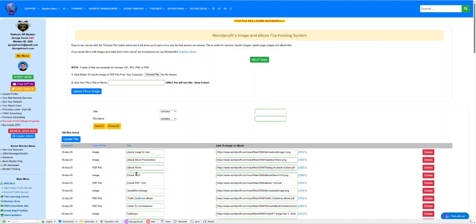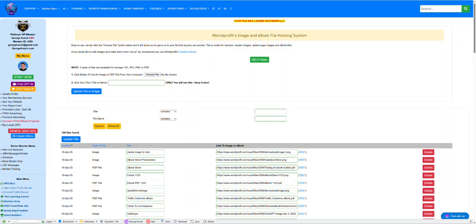So here we go. We've got ebook. This is the image, and this is the PDF file. Now, what can we do with that? Well, let's go check. Say we go to website management, and we go down to the landing page builder. And I'm going to open it in a new tab, and I'm going to close off some of these windows here.